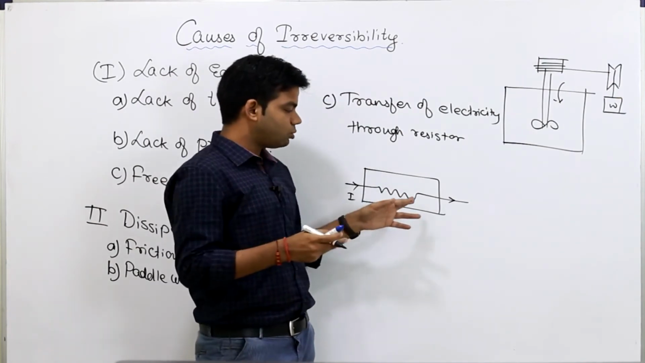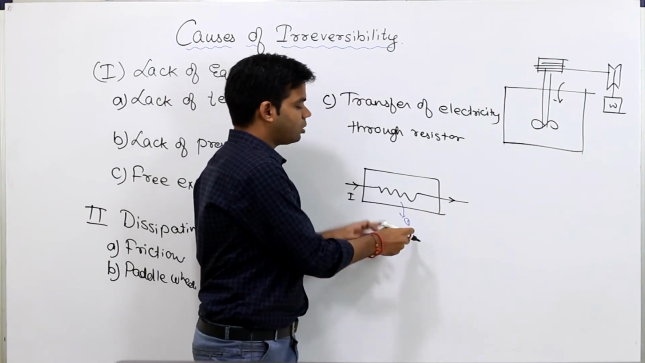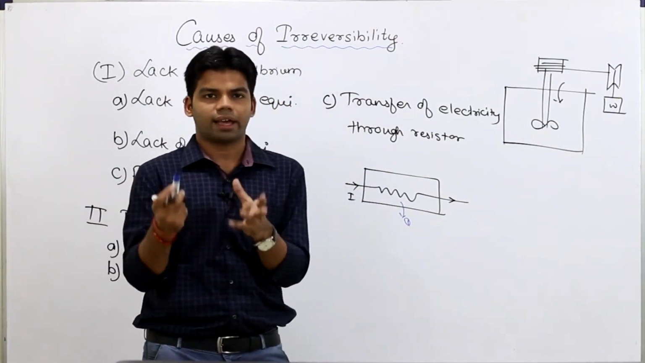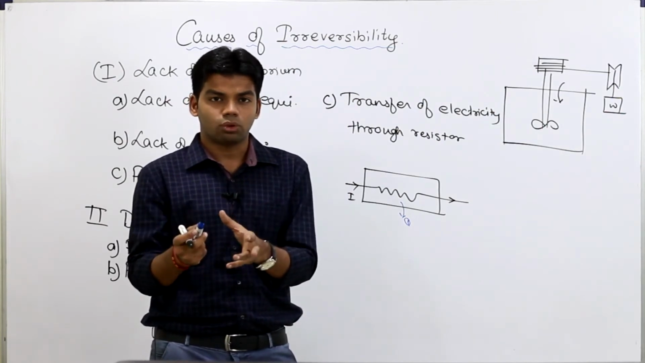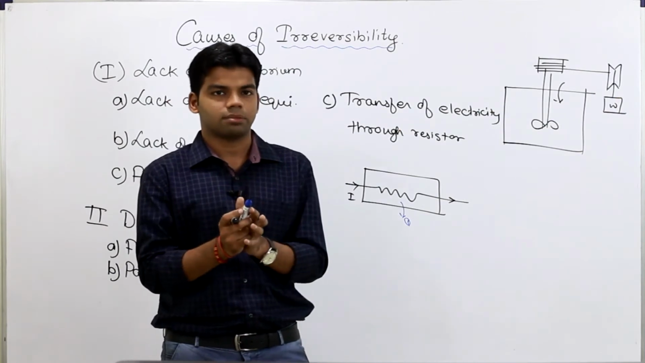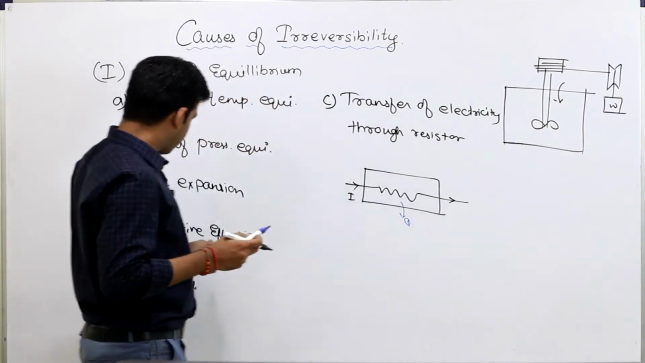Now if I ask you to convert that heat completely into work again, it will not be possible, because heat is a low grade of energy, and complete conversion of heat to work is not possible. That means some energy is dissipated there. So these are the reasons for dissipative effect.